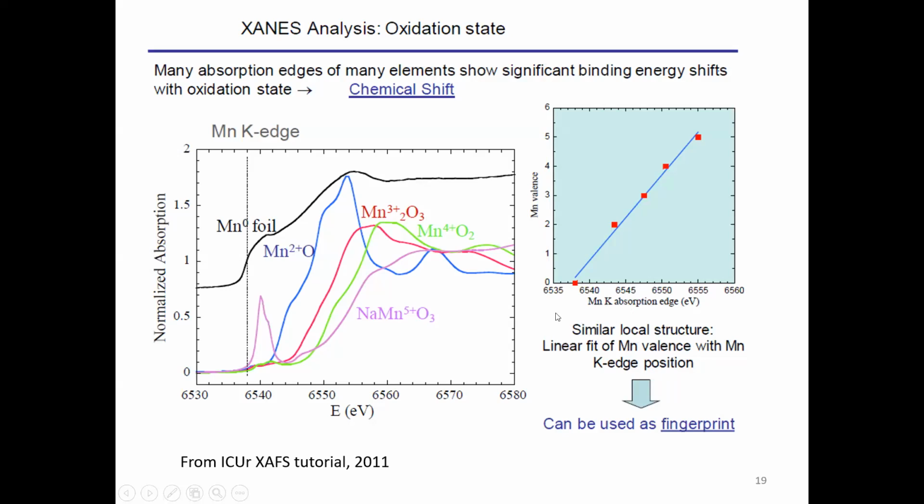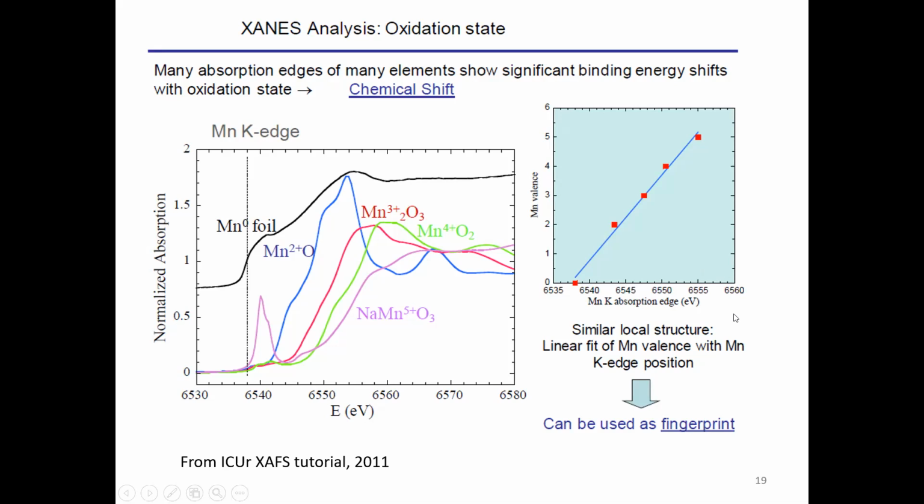So this is 0, and that means as soon as the oxidation state is increased, there is a chemical shift. The edges get shifted towards higher energy position. If you take the derivative of each spectrum and take the peak of the derivative, that is plotted here, and this basically signifies the valence state of the manganese atom in that material. So you can see the plot of the manganese K edge energy versus the valency. The minimum is the manganese metal 0 state, and then it's 2, 3, 4, 5. So there is a clear-cut linear fit.